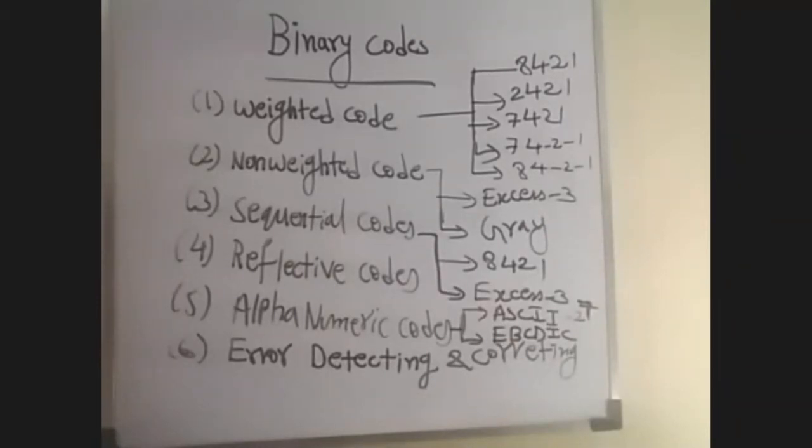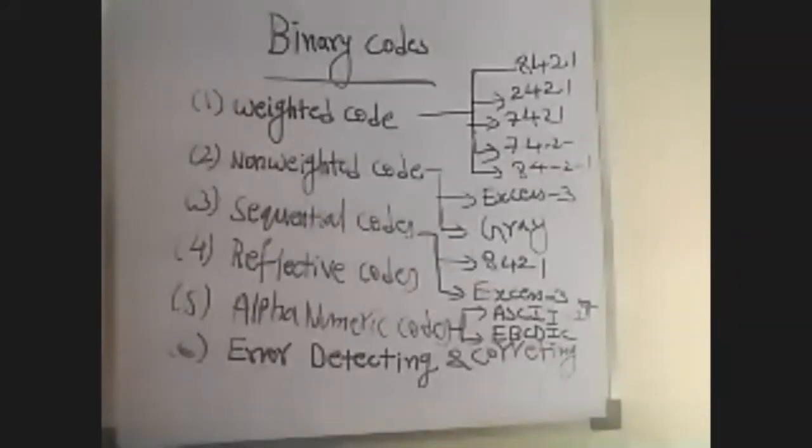When digital information in binary form is transmitted from one circuit to another, or one system to another, due to the presence of noise, values may change from 0 to 1 and 1 to 0.